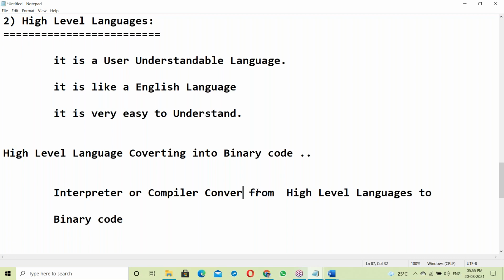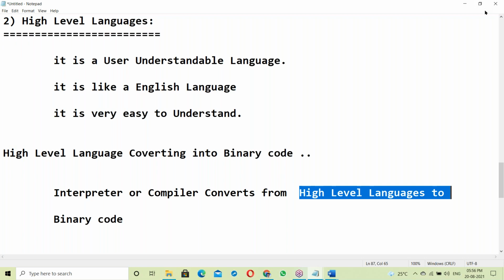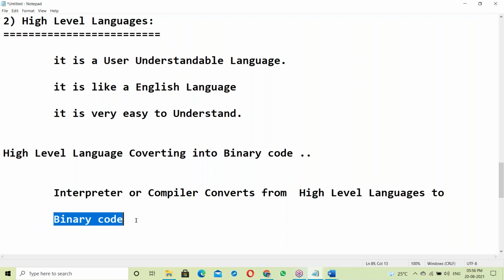So either an interpreter or a compiler converts from high level language to binary codes.